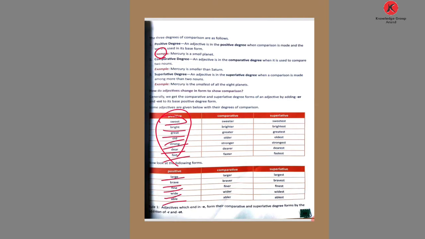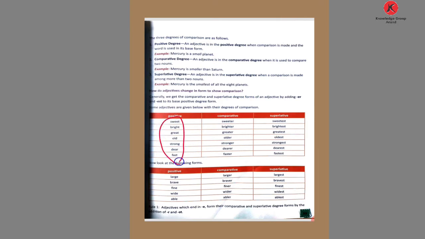Just the example here given: Mercury is a small planet. This is the adjective. Here given the small. We do not do anything. Then the comparative degree. Which degree? Comparative degree. In this degree we do only one thing.